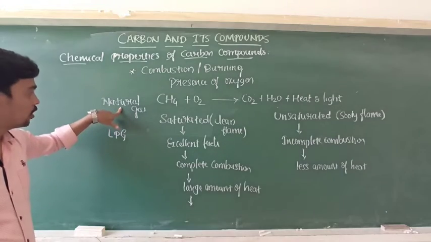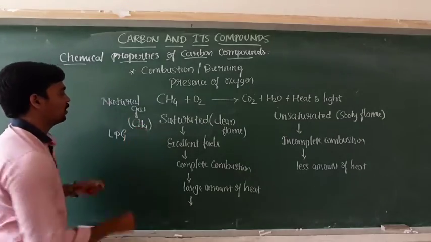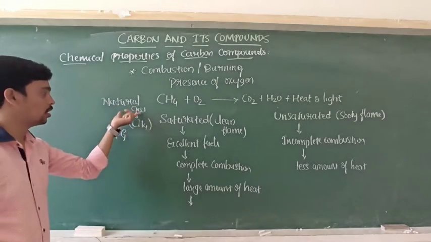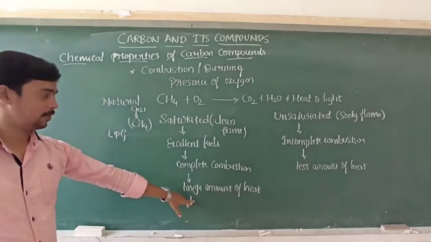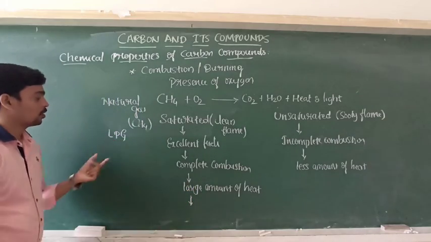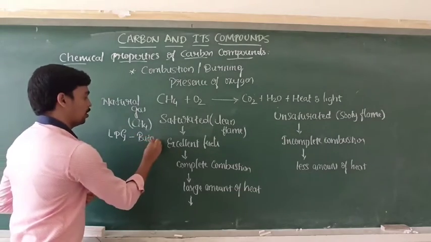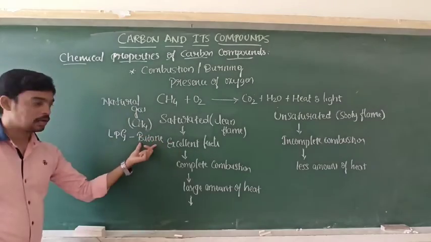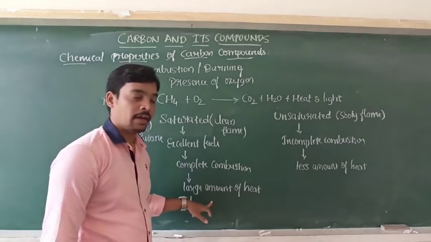Here the main composition of natural gas is CH4. Methane is a major component of natural gas. It undergoes complete combustion and gives a large amount of heat. The main component of LPG is butane. It is also an alkane. It undergoes complete combustion and releases a large amount of heat.